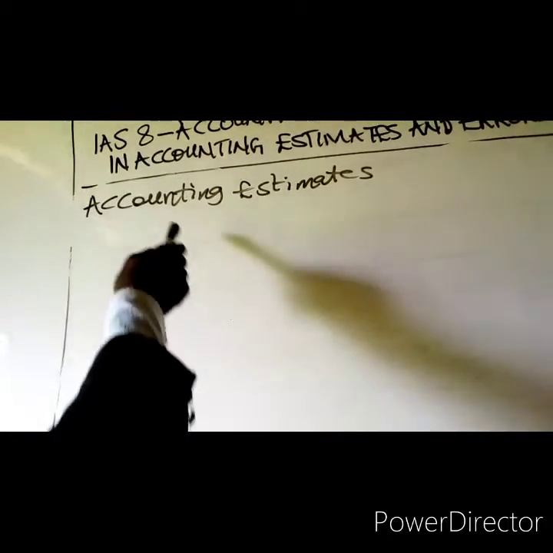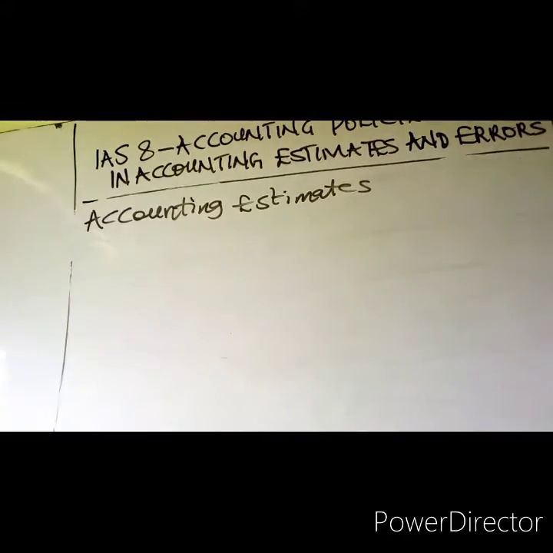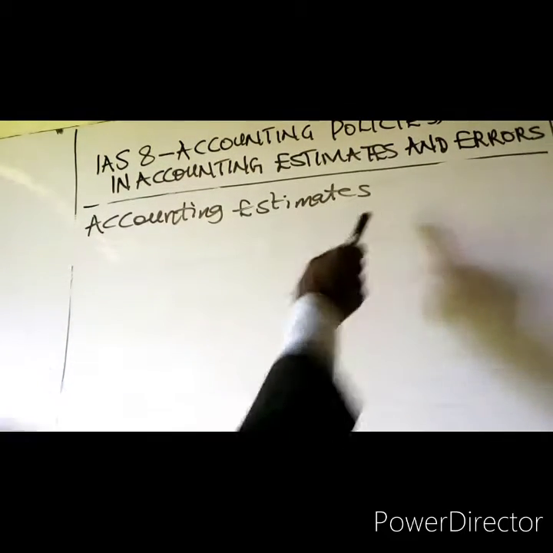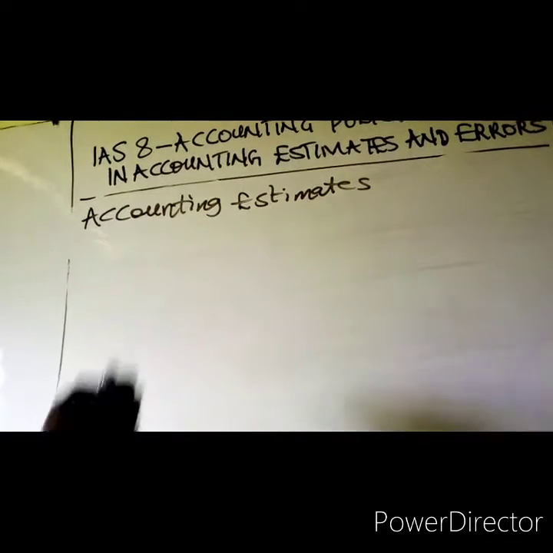That is accounting estimate. Accounting estimate arises because we don't have a precise basis of measurement.